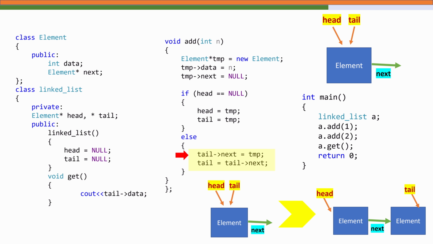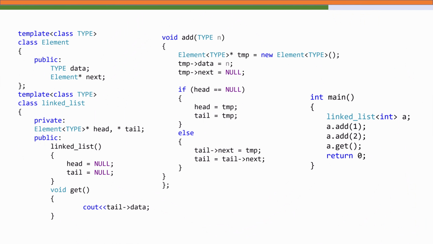However, there is a problem with this implementation. Again, it works only with integers. If we want to store strings, floating points, or even complex objects, just like our earlier stack example, we will have to rewrite the entire linked list class for each data type. That is obviously inefficient. So the solution, again, is templates. In this improved version, we use templates to make both the Element and LinkedList classes type independent.